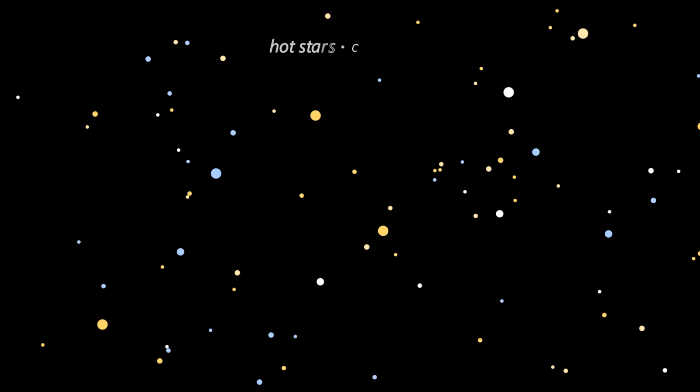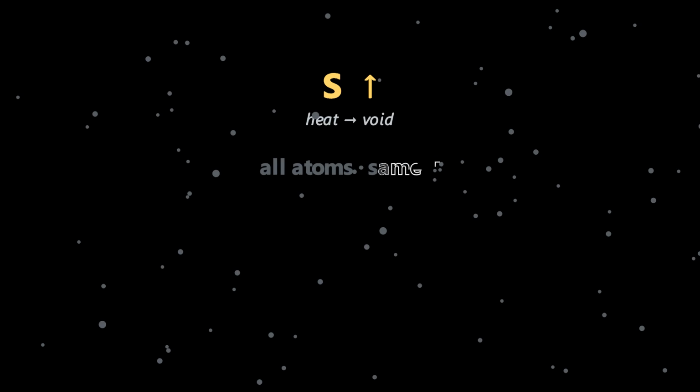Now zoom out. The entire universe is one giant system of hot stars and cold space. And entropy is always increasing. Heat is always spreading from concentrated to diffuse. Stars burn out. Their heat radiates into the void. Forever. Eventually, and this is real physics, not science fiction, every atom in the universe will reach the same temperature.